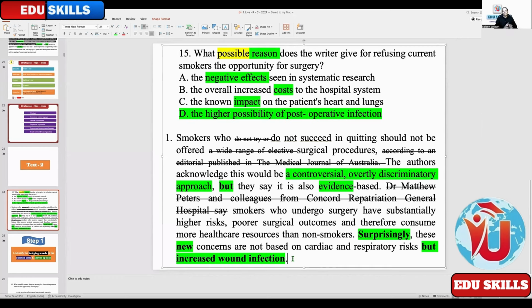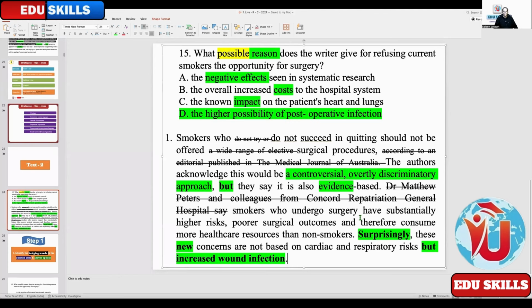Clear signals. There is a contrast word here that says before that we will not have the answer. So after the first contrast, but they say it is also evidence-based, it means they are going to say what the evidence or the reason is. So from there they mention the reasons.